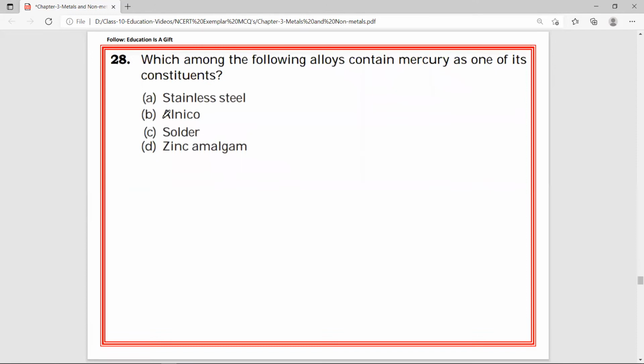Next, 28. Which among the following alloys contain mercury as one of its constituents? So already we have discussed that in case of alloy, basically what is meant by alloy? Alloy is a homogeneous mixture of two or more metals, or sometimes non-metals also. If one of those metals is mercury, Hg, then that alloy is known as amalgam. So the answer we need to mark is zinc amalgam.